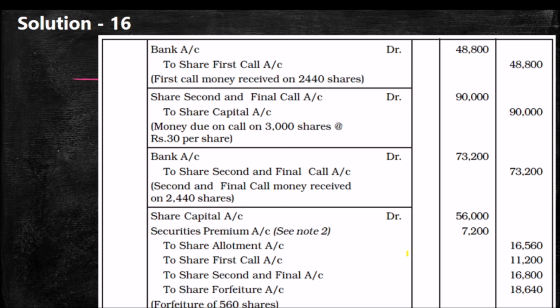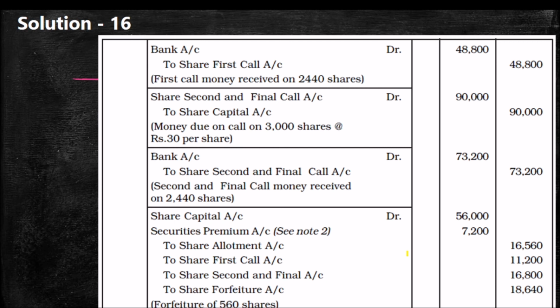How are we getting 560? 360 of Renuga and 200 for Kanaga. Total will be 560. We are deducting the amount of call money from 60,000. What is the arrear amount? Sorry, 11,200 is the arrear amount. First call in arrear amount will be 11,200.